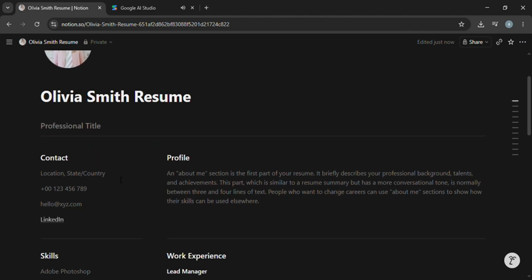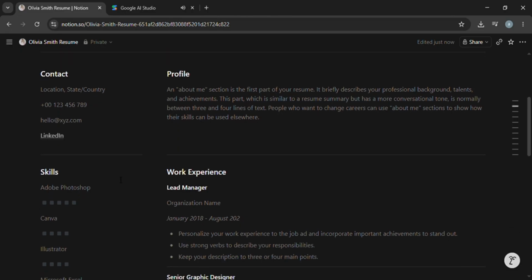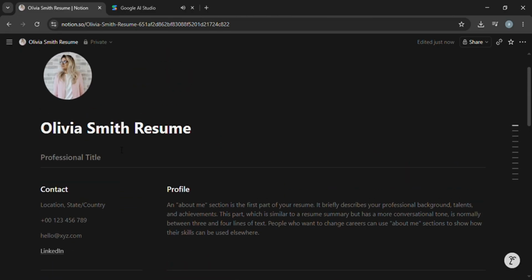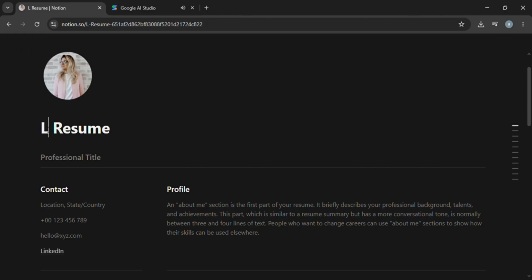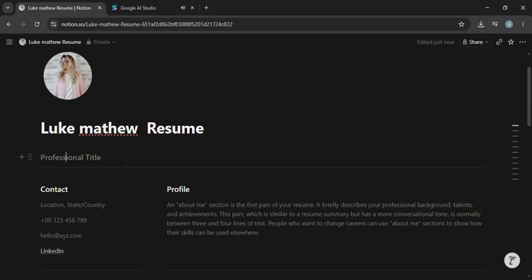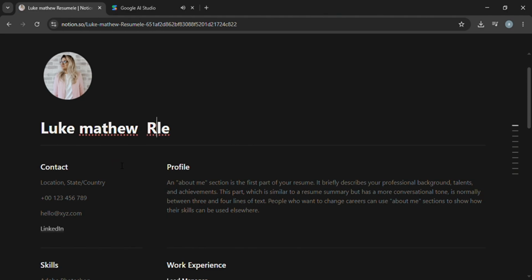This is one of the biggest advantages of using Notion. You don't need to build the design from scratch because the formatting, headings, and layout are already organized professionally. Now it's time to personalize your resume. Start by replacing the placeholder text with your own information. Add your full name, contact details, email address, phone number, and professional summary. Your summary should briefly explain who you are, your experience, and what value you can bring to an employer.